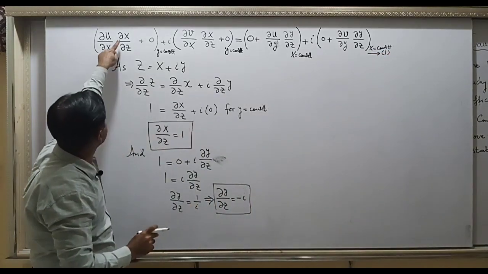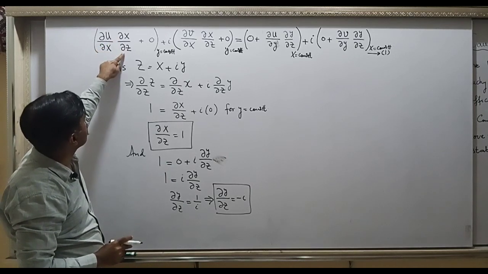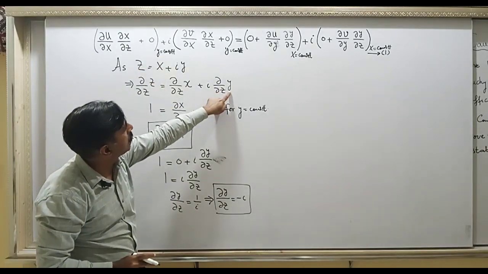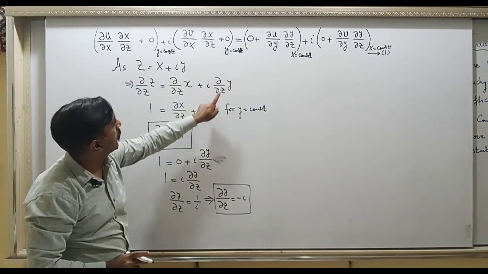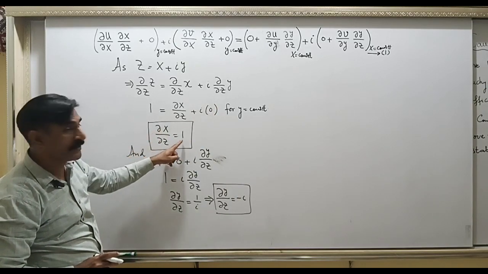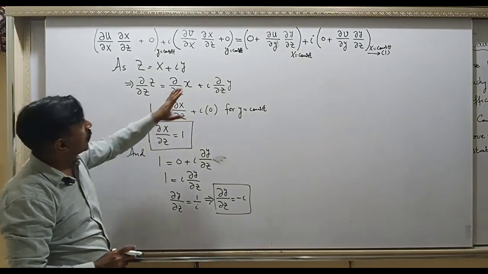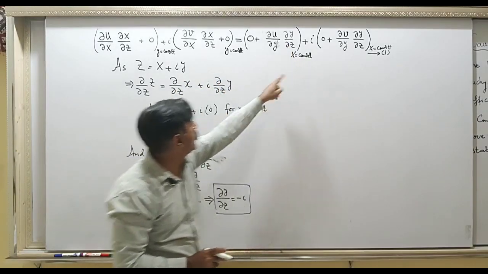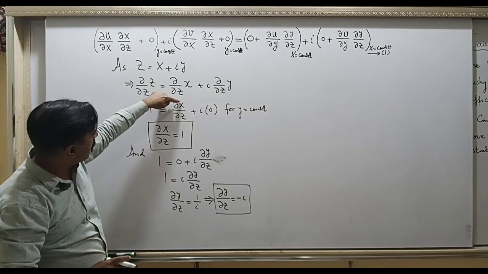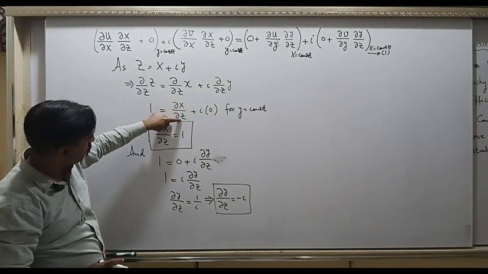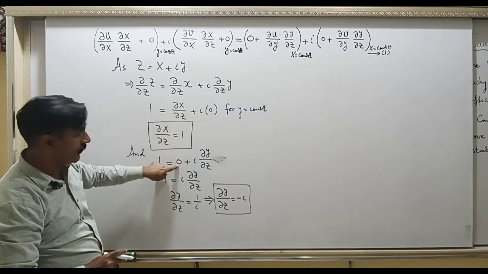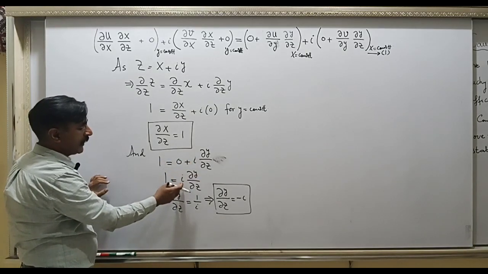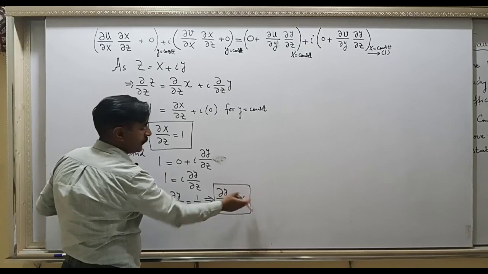And now you understand, when you need to evaluate partial x over z, then you will use y constant, and that y constant will produce the derivative of constant with respect to z as 0, and so partial x over partial z is 1. Similarly, for this piece you need partial y over partial z, and your x is constant, and when you use this x constant here, then the derivative of constant with respect to z will be again 0, and here you have 0, and 0 plus something is this, and i will be coming down, and you will have minus i.